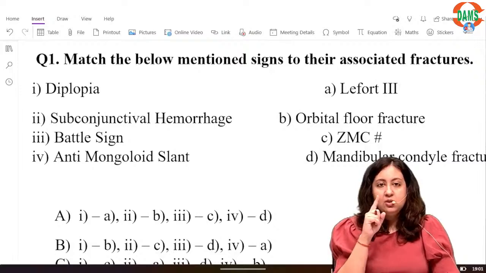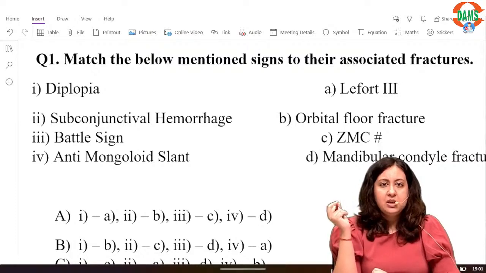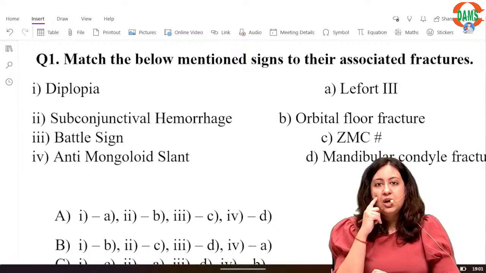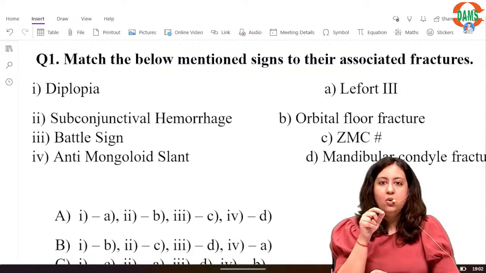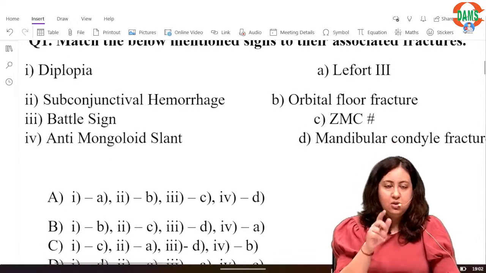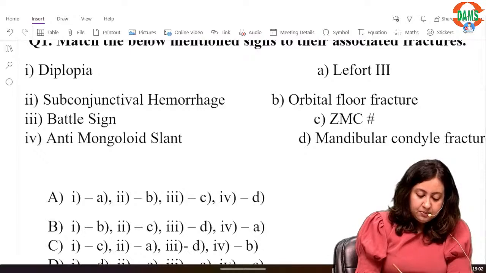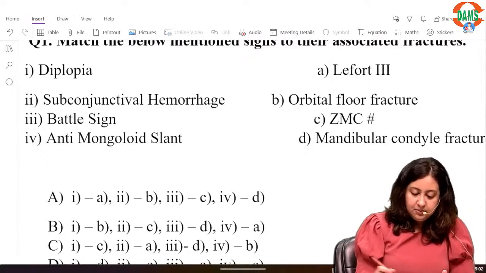For diplopia, see the second column, where does diplopia fit best? Will diplopia be seen in Le Fort 3? No. Will it be seen in orbital floor? Yes. In ZMC? No. And in mandibular condylar fractures? No. So diplopia is B.